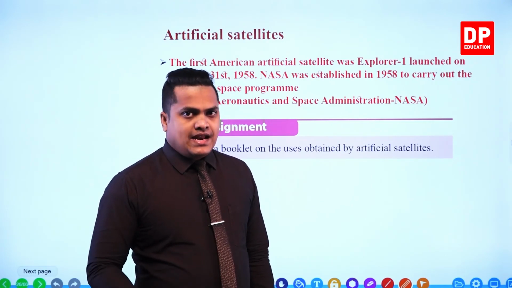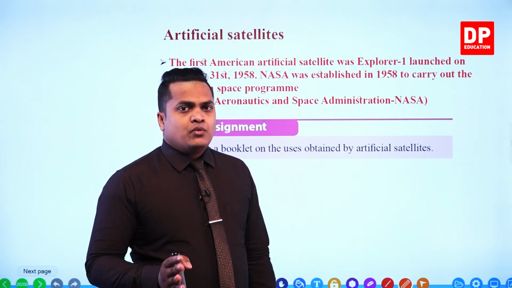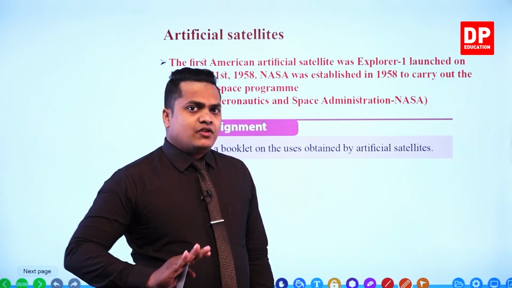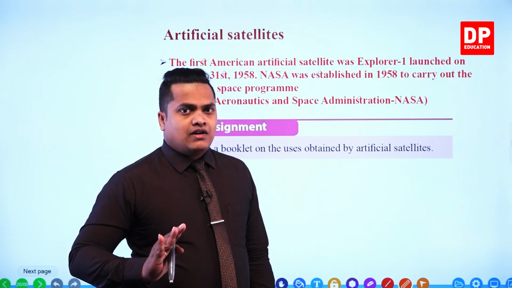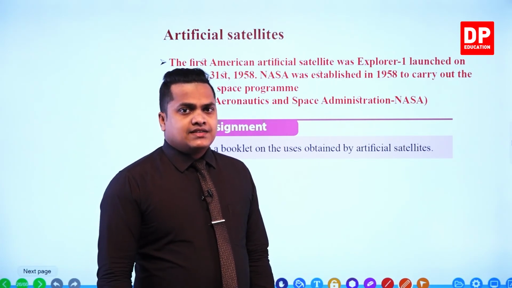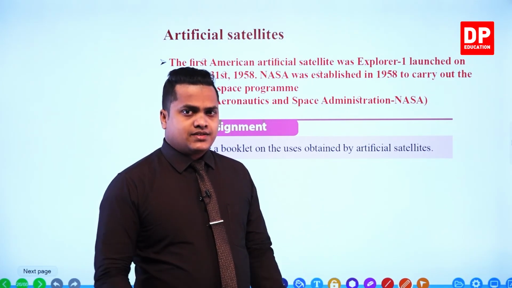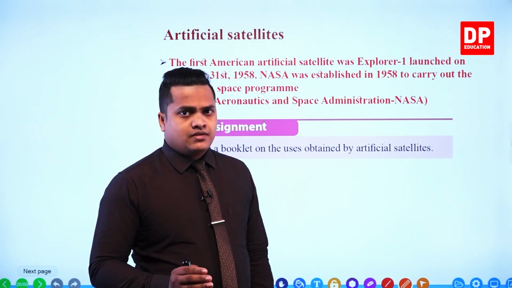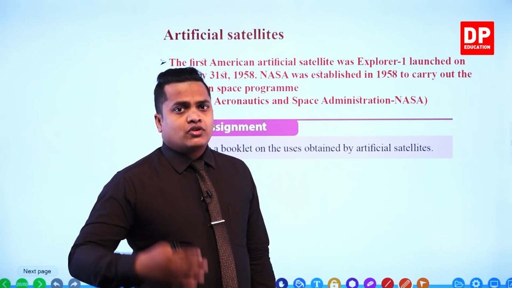We can analyze from our ground level only up to a certain level. However, my dear children, if you go above our Earth, the satellite has the ability to cover a greater extent and get even more information than us, because we are at ground level and the satellite is in outer space.